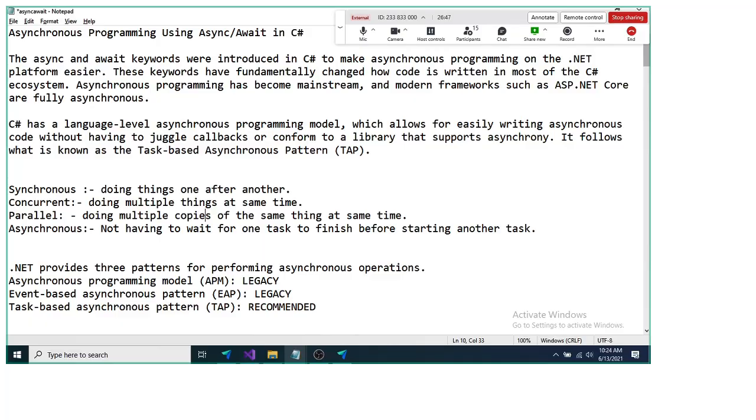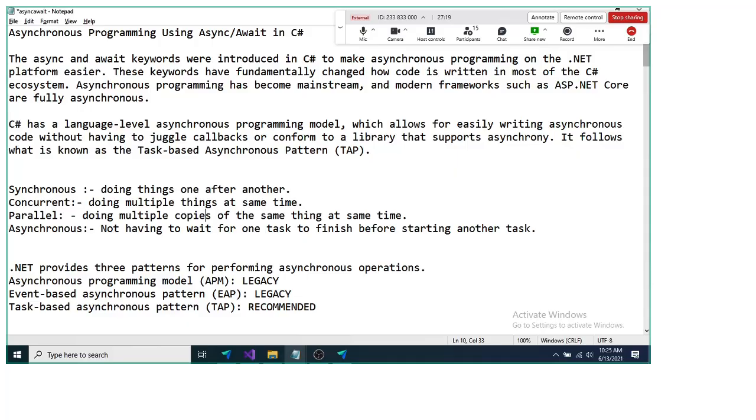Now asynchronous. Asynchronous is a little bit different. Asynchronous means not having to wait for one task to finish before starting another task. Now all these four words feel similar, but they are not similar. So I'm telling you the difference here. We do not need to wait for any task to finish to start a new task.